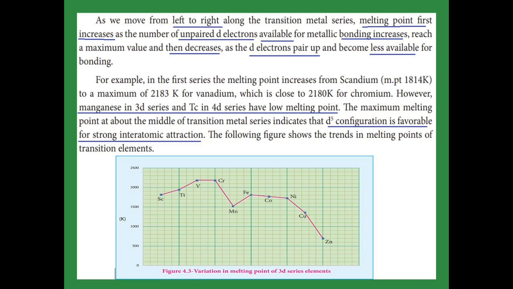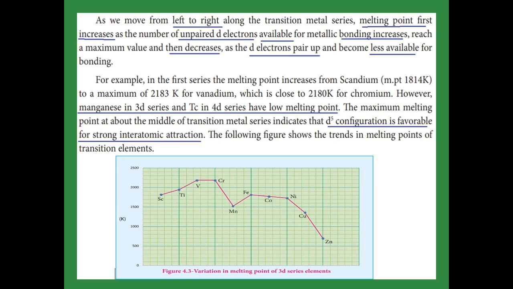Melting point of transition elements. From scandium to chromium, you see in the graph, it first increases, in manganese it somewhat decreases, again from iron to nickel it increases, and then up to zinc it decreases. Why does the melting point first increase? From scandium to chromium they contain unpaired electrons, and those unpaired electrons are available for bonding, so the melting point increases.